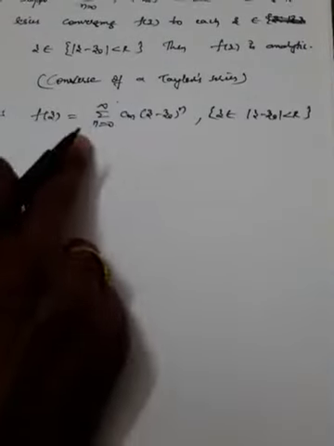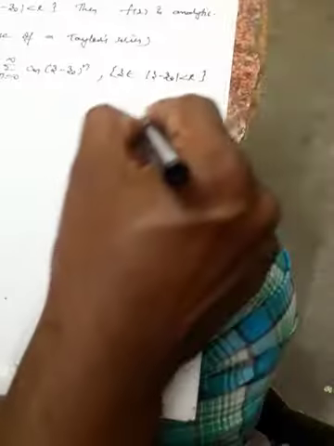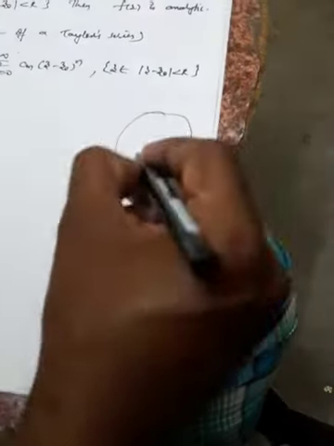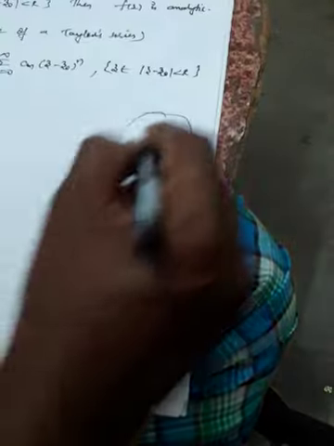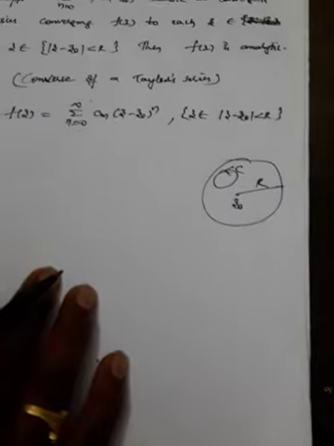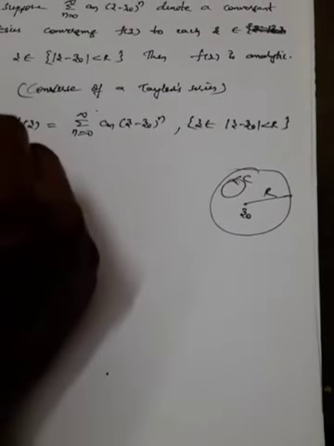Okay, f of z is nothing but this. We have just chosen this. Let us take a circle. This is a circle. Z naught is the center, and this is the radius r. There exists one more circle over C here, the point C.